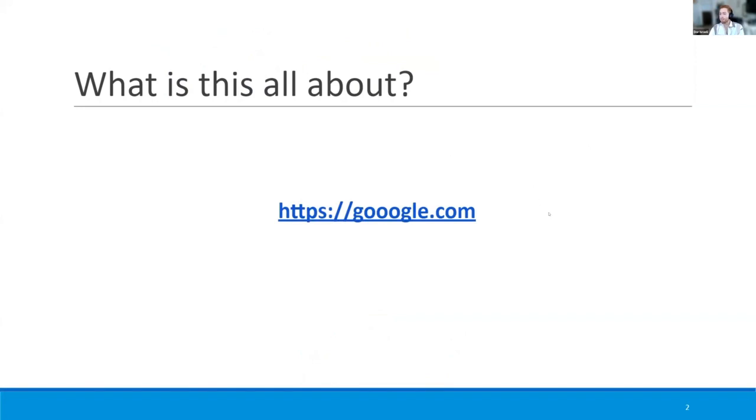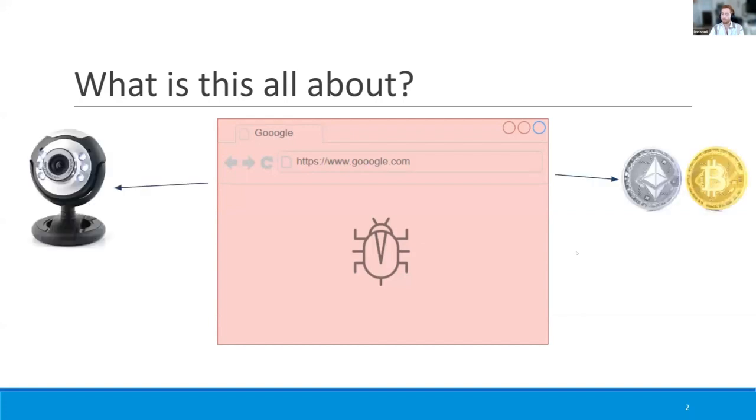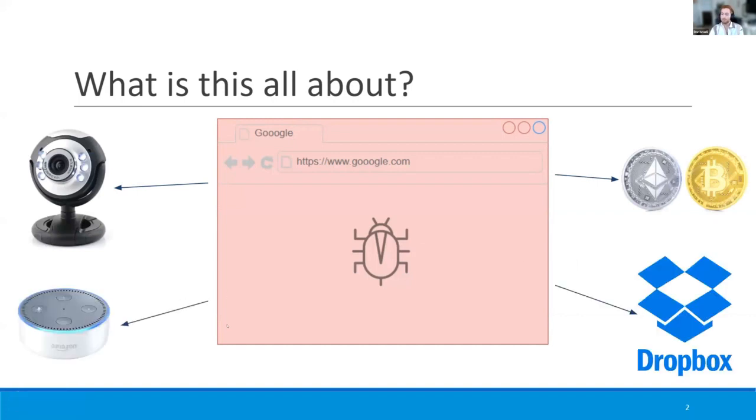You got this link. You thought it was for Google. It was actually for a malicious website, right? You enter the website, and even today, in 2023, when visiting a malicious website, it can open your camera, steal your cryptocurrency, play songs on your Alexa device, and even delete all of your Dropbox files. Even today, this talk will present a novel attack that we found together that circumvents all recent mitigations, and hopefully we have proposed some mitigations against it. So let's begin.